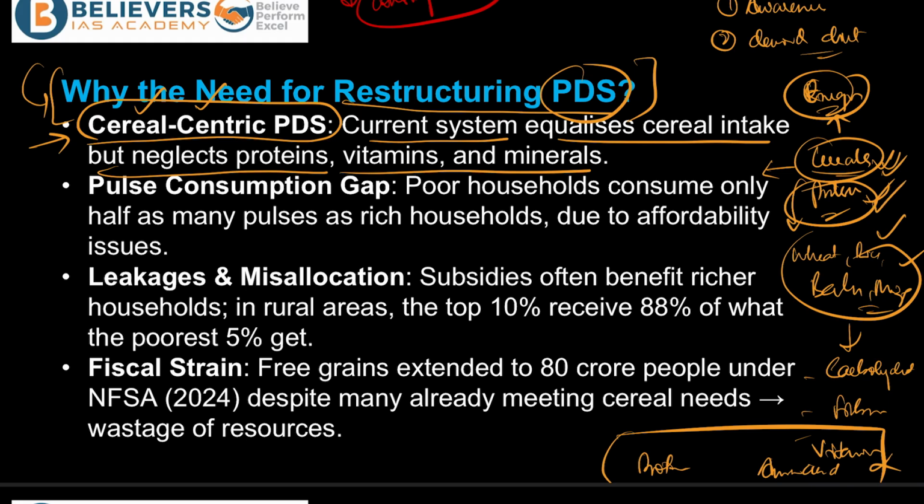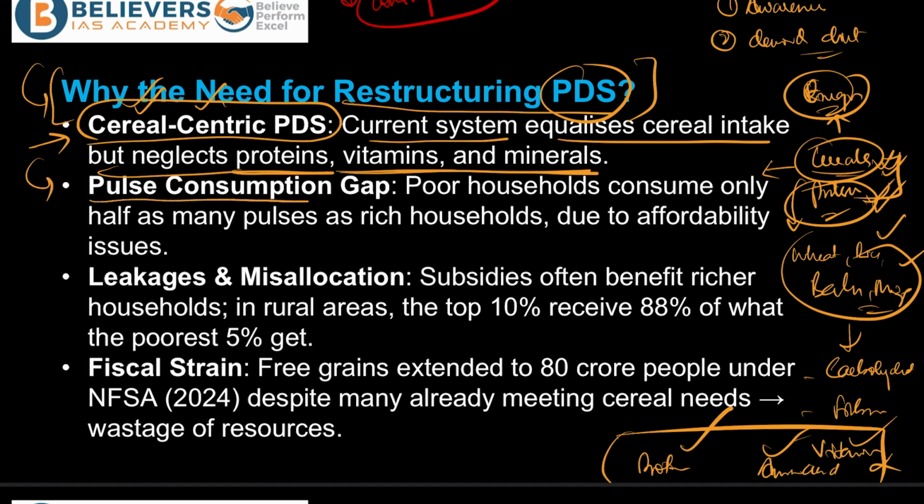So basically these are your pulses, which are naturally very high in protein, amino acids, vitamins, and various other minerals, right? Hence the country's PDS system is mostly inclined towards cereal commodities, or let's say cereal-based food grains, especially wheat, rice, maize, and it completely neglects vitamins and minerals. So hence, restructuring has to be done in terms of how the procurement happens, right?